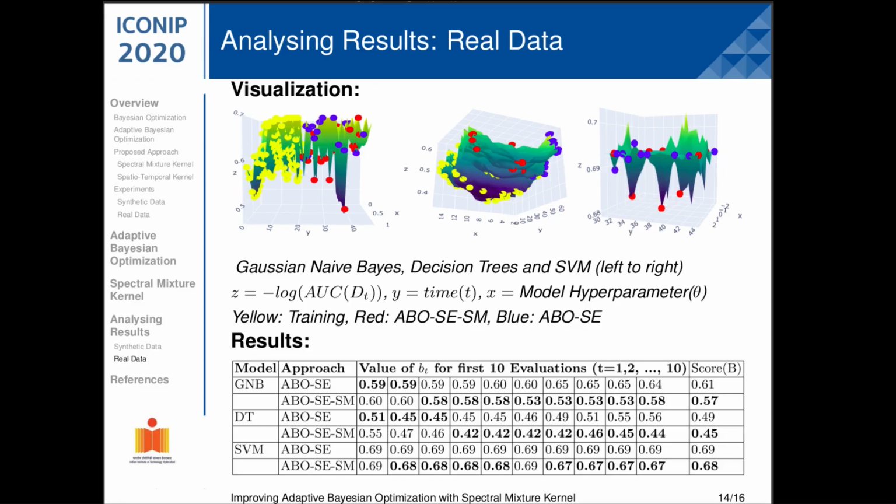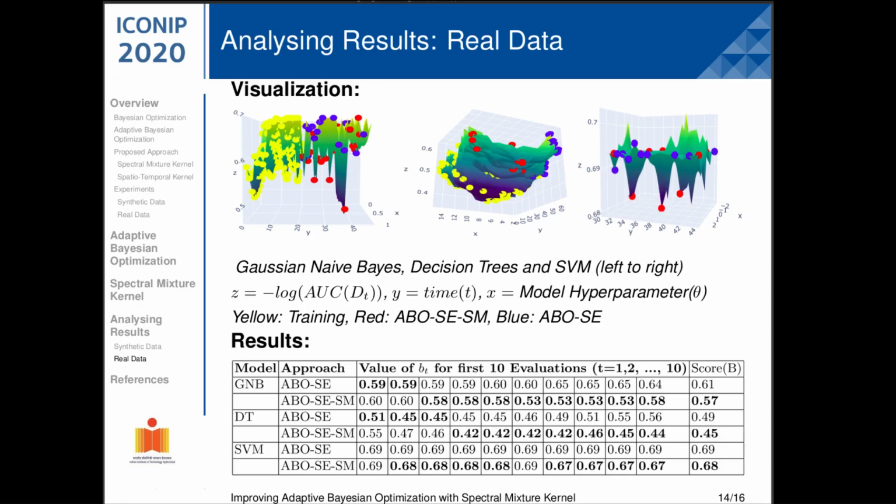The optimal model hyperparameters predicted by adaptive Bayesian optimization are shown, with the training data in yellow, evaluation points of squared exponential kernel in blue, and those of our proposed composite kernel in red. See that our approach was able to adapt well to the temporal changes in data. The squared exponential kernel, on the other hand, predicts only corner points, as it chooses exploration over exploitation due to high uncertainty.